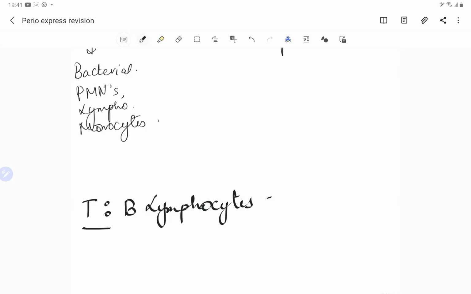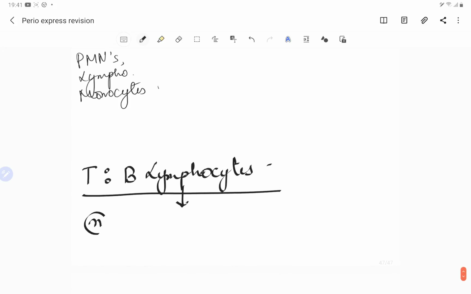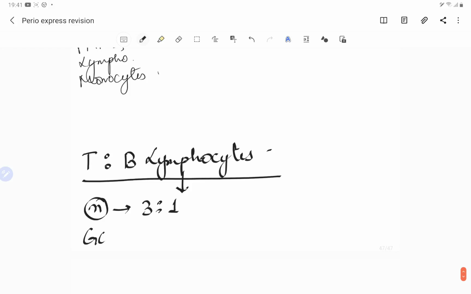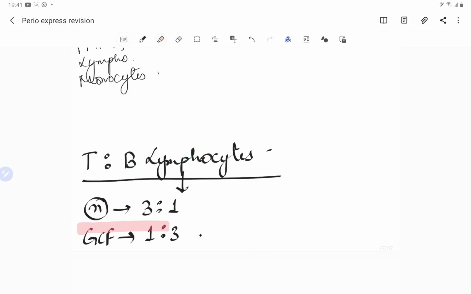So we know that B cells are the memory cells, they are less in number, right? In the normal blood, the ratio is 3:1. So B cells are less in number, but what happens in the GCF? This ratio is reversed. So we have a 1:3 ratio for the GCF. This also again guys we have to remember, that in the GCF the ratio is reversed.